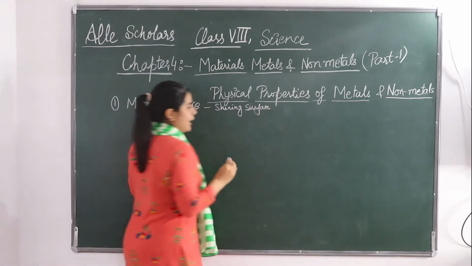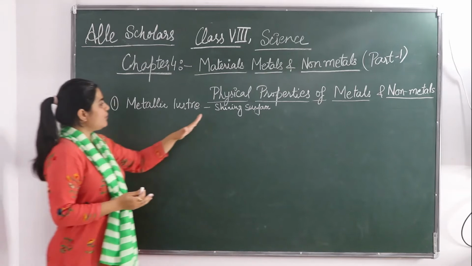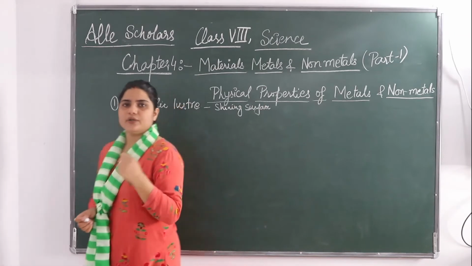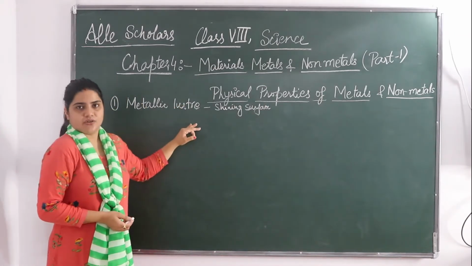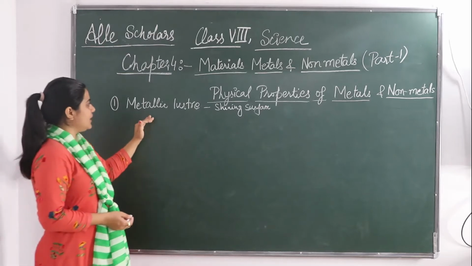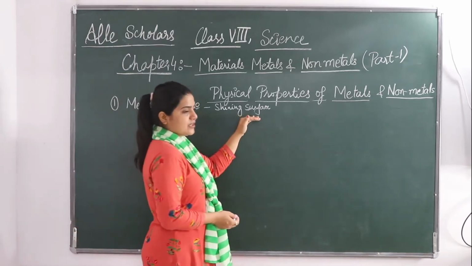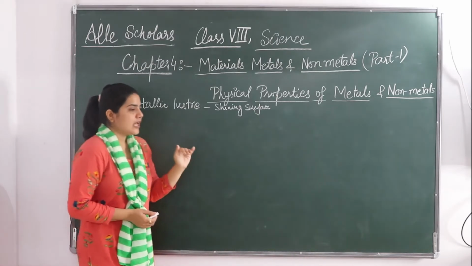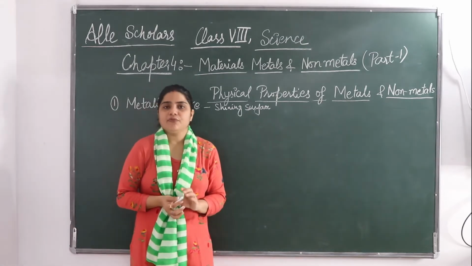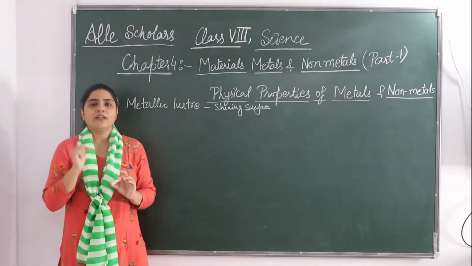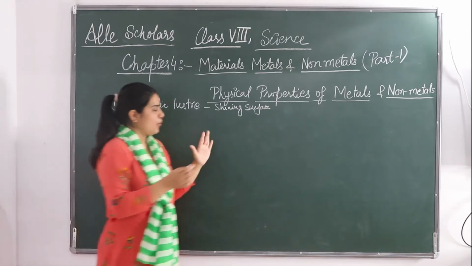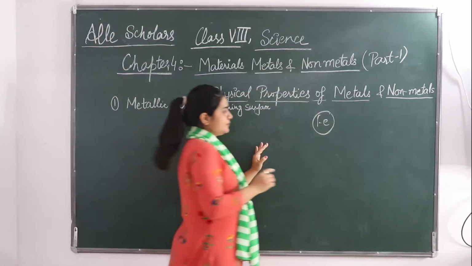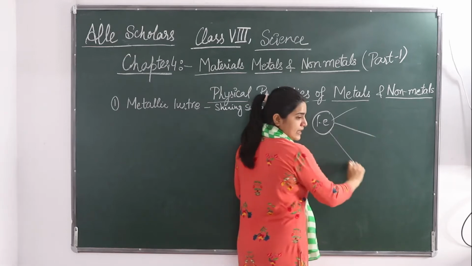If you see any metal in its pure form, it will have a very shiny surface. This property of a metal is called metallic luster, meaning the shining surface of a pure metal. Metallic luster is a property of a metal that defines the amount of light that reflects off the metal. For example, suppose iron is there, it is going to reflect some light.